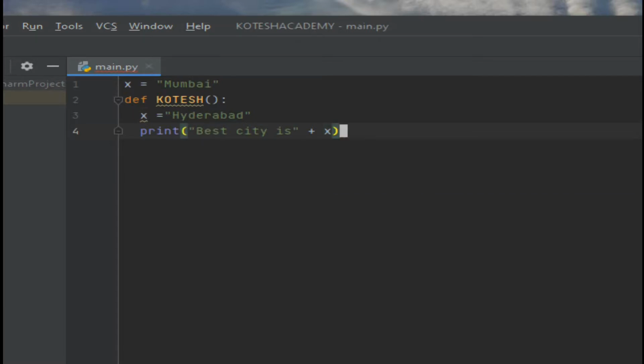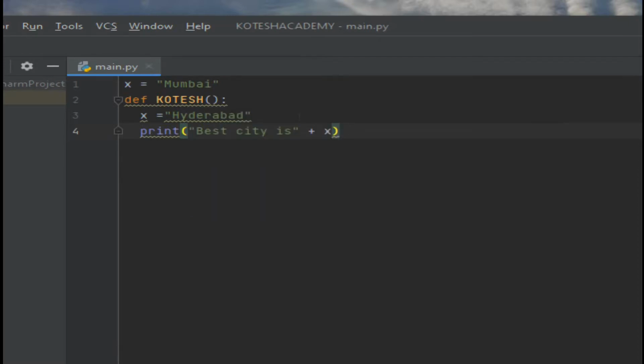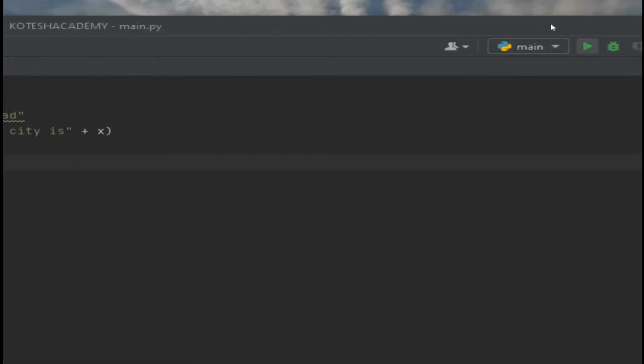So we are adding Hyderabad and Mumbai having the same variable names, but the Hyderabad variable is within the function, and that function name is Kotesh. Simply I am writing that instruction, then I have to call the particular function. I am writing my function name, in quotation, and calling this function. Then you can run the program.